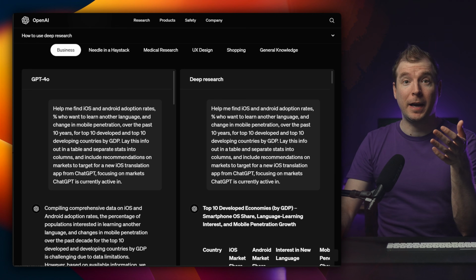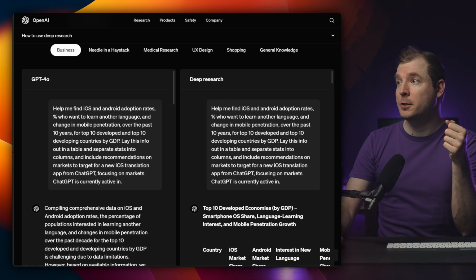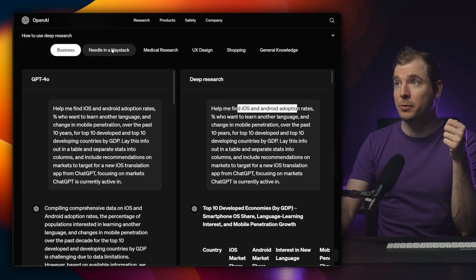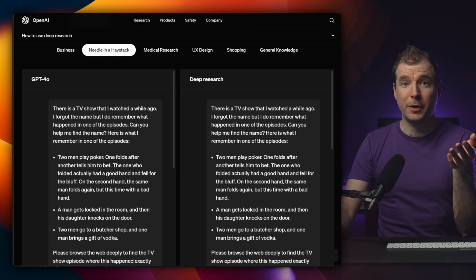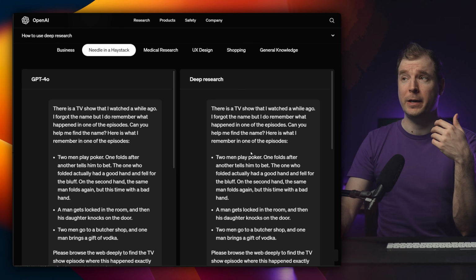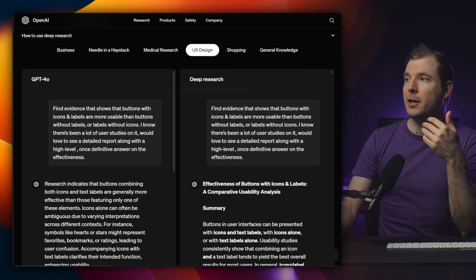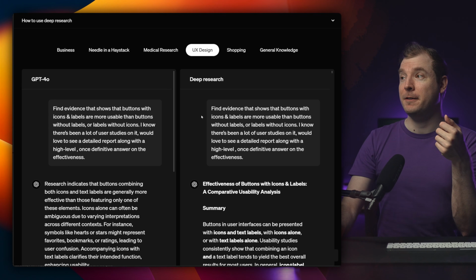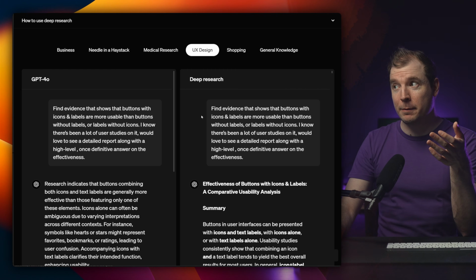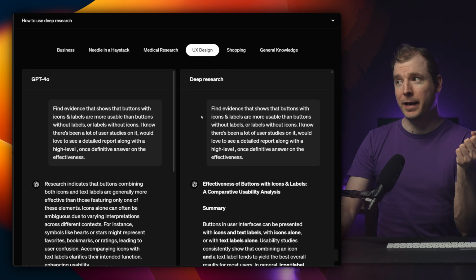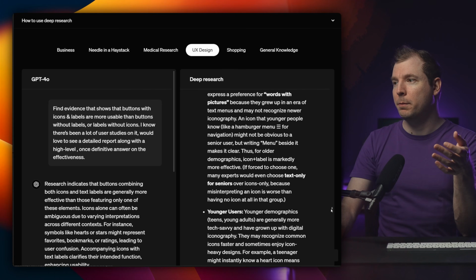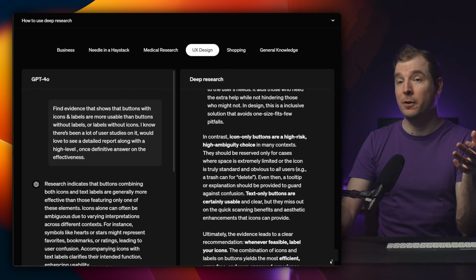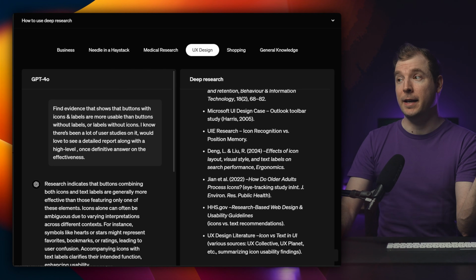The questions can be highly nuanced and specific, like this one about iOS and Android adoption rates, or this one about trying to find a TV show they watched a long time ago with a few bits of information about what was in there, or even this UX example to help find evidence that shows buttons with icons and labels are more usable than buttons without labels or labels and icons. This goes through and generates a huge report with a conclusion based on all the information and references it finds.